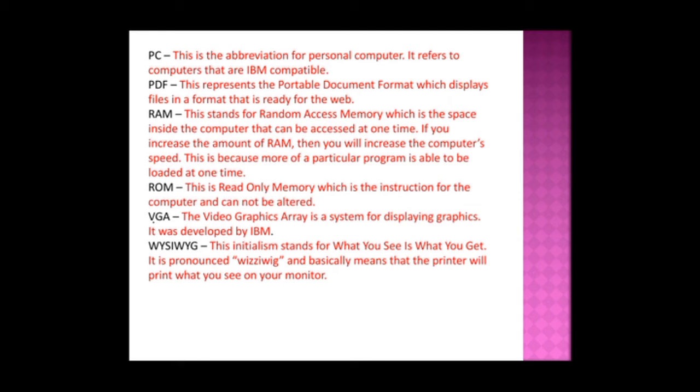This is because more of a particular program is able to be loaded at one time. And ROM is the read only memory, which is the instruction for the computer and cannot be altered. And VGA is the video graphics array, a system for displaying graphics. It was developed by IBM.